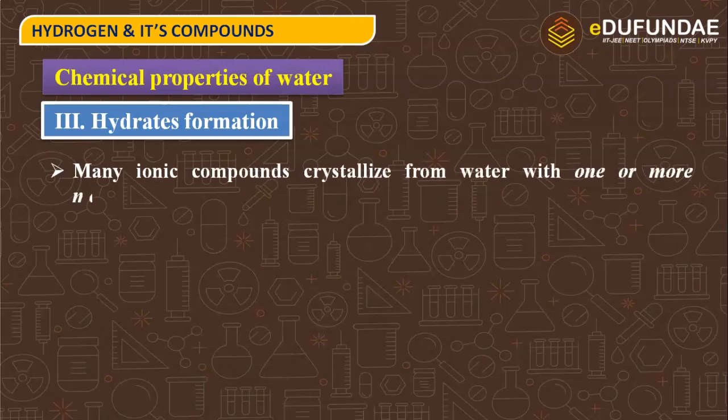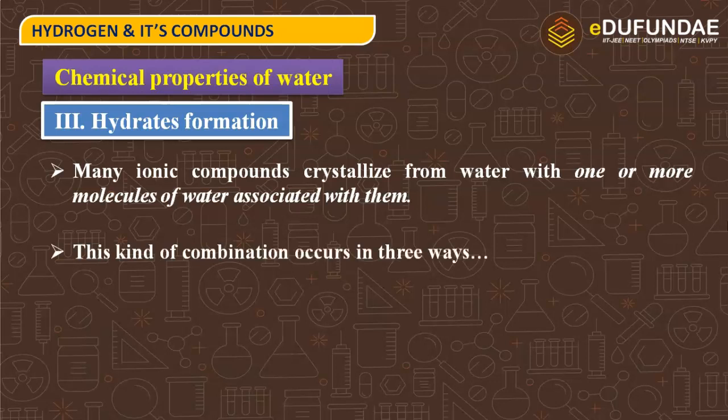Many ionic compounds crystallize from water with one or more molecules of water associated with them. Here we can take an example of copper sulfate, also known as blue vitriol, in which 5 water molecules are water of crystallization.